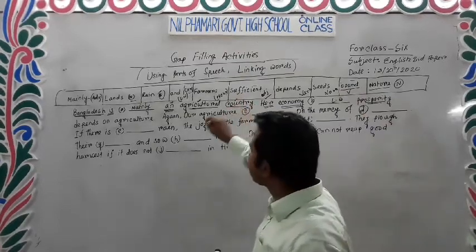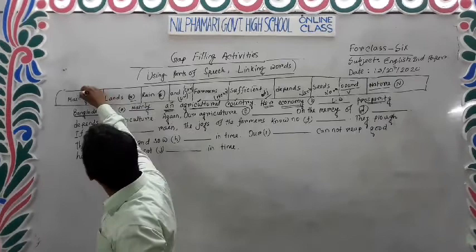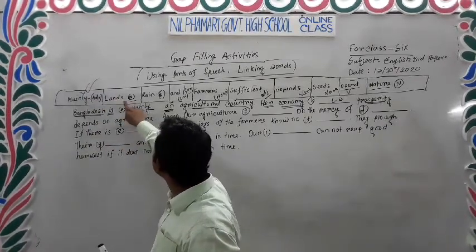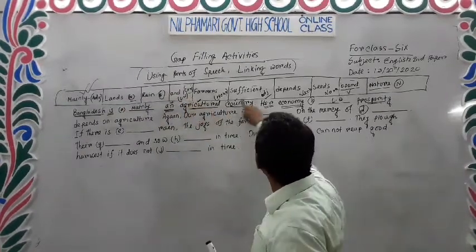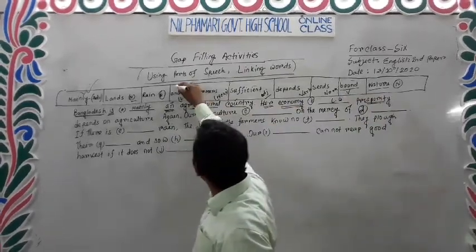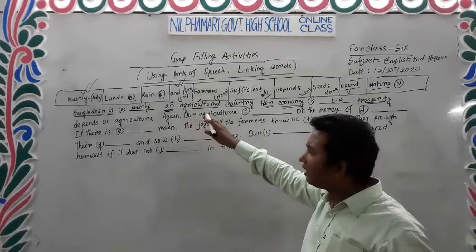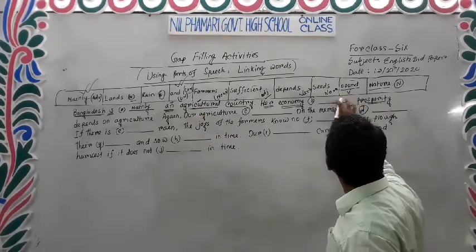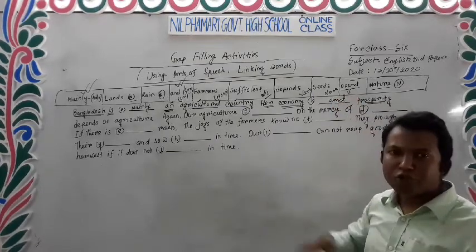On the boxes, this is an adverb, which I have already used. Lands is a noun, rain is a noun, and this conjunction, and, is the only linking word. We can undoubtedly say that and will be the answer in gap 2.